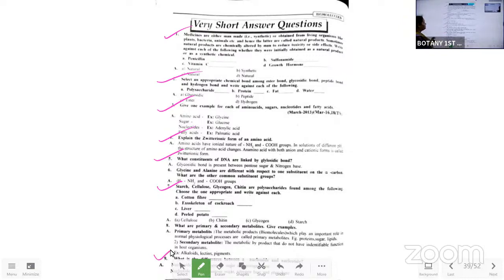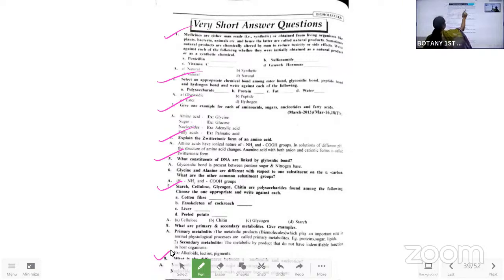So in this, what is the first question? Medicines are either man-made or synthetic. That is, some are artificial and some are obtained from living organisms. That is, the naturally occurring medicines will be there, and some will be medicines which we are making artificially. So that is the synthetic medicines.